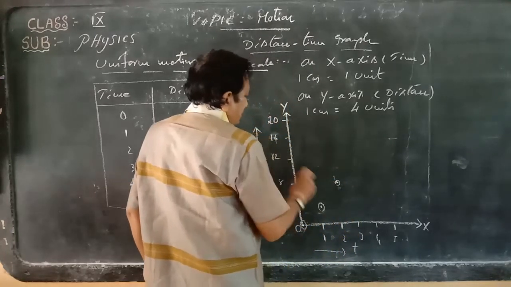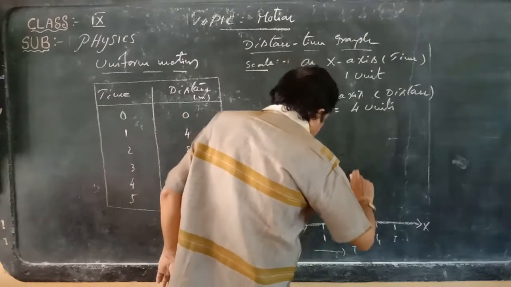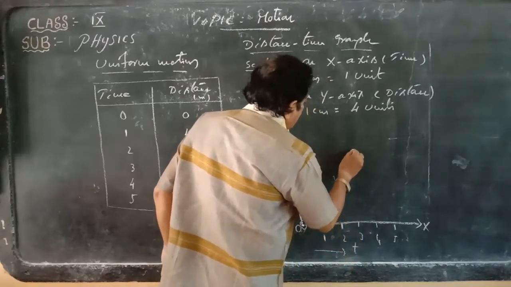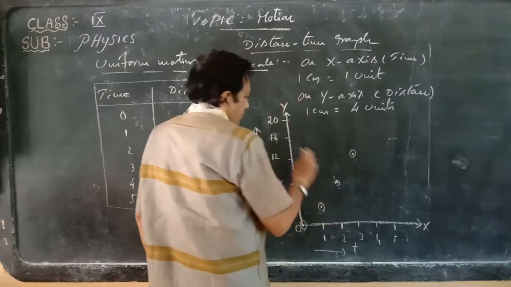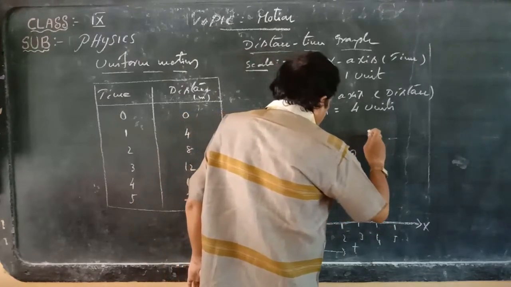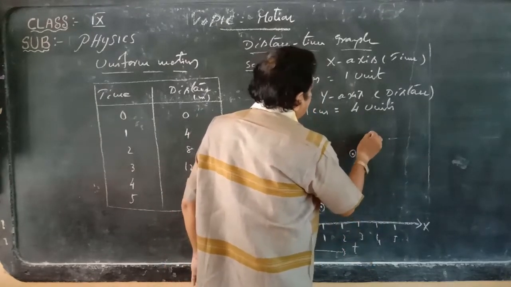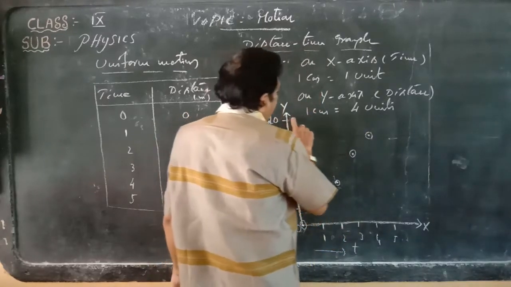The next is 3, 12. Next 4, 16. Next point 5, 20.